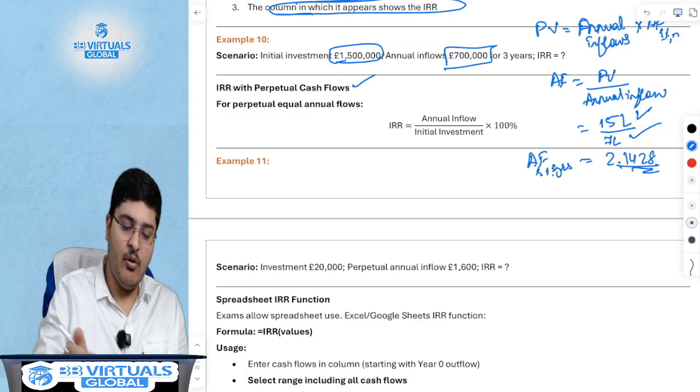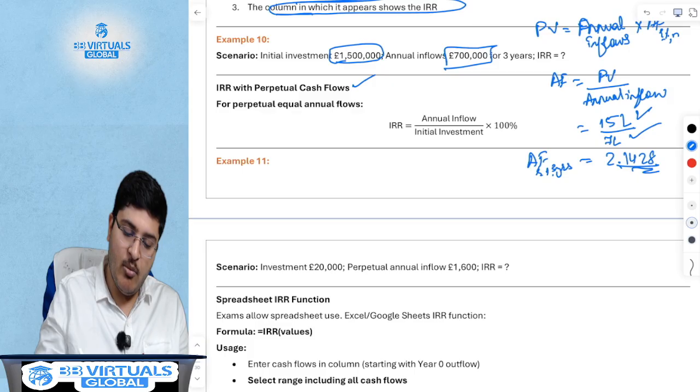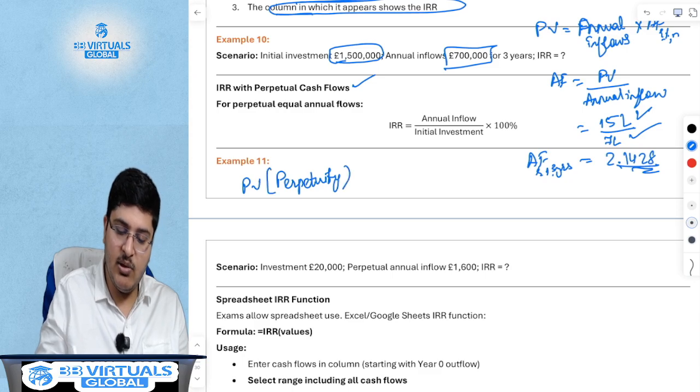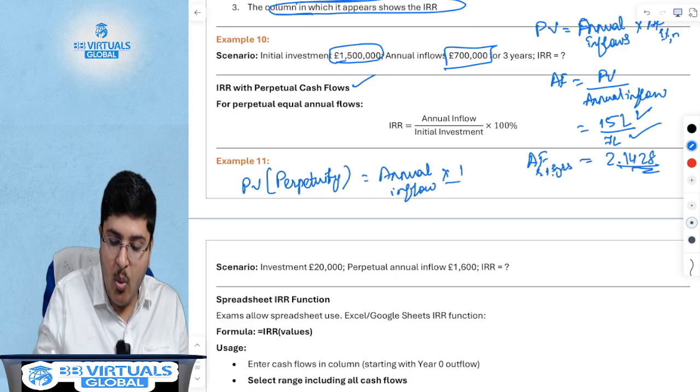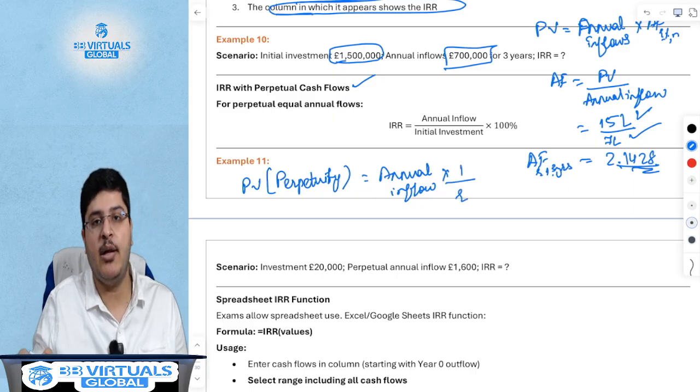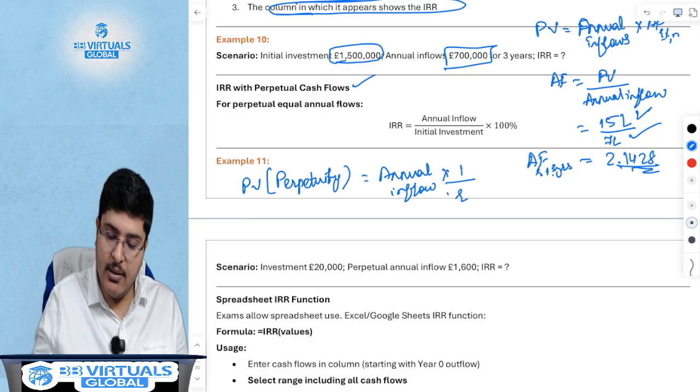Now, keep aside the formula written over here. What was the formula of perpetuity? Present value in case of perpetuity was nothing but the annual cash flows into 1 by R. Do you remember this formula? Now, R is the IRR.